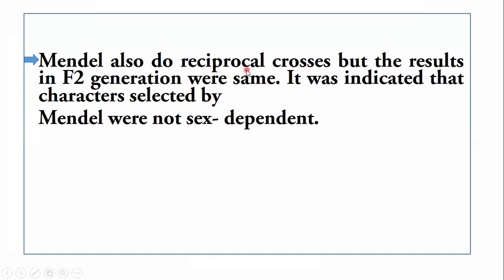Mendel also did reciprocal crosses, but the results in F2 generation were the same. So it indicated that characters selected by Mendel were not sex dependent, meaning those characters were controlled by genes present on the autosomal chromosomes. These genes were not present on the sex chromosomes. That's why when Mendel performed reciprocal crosses, the results of F2 generation were the same.